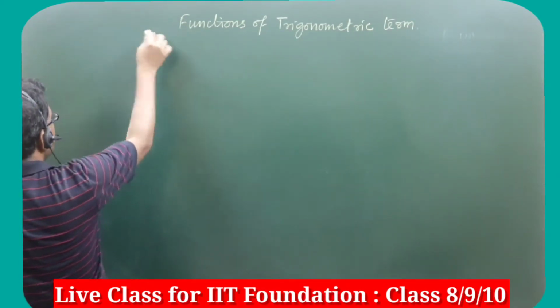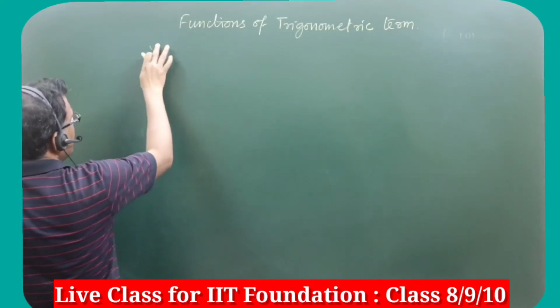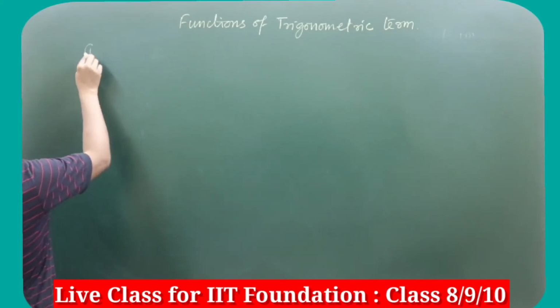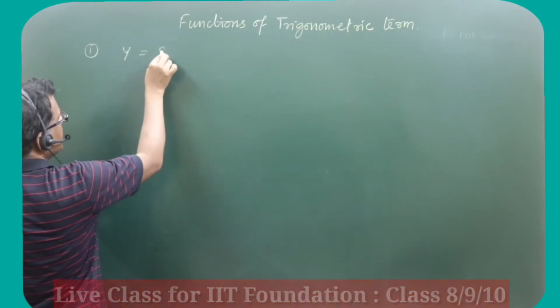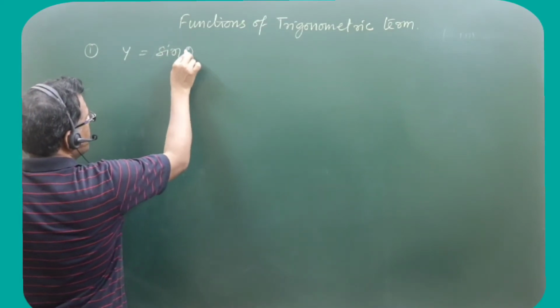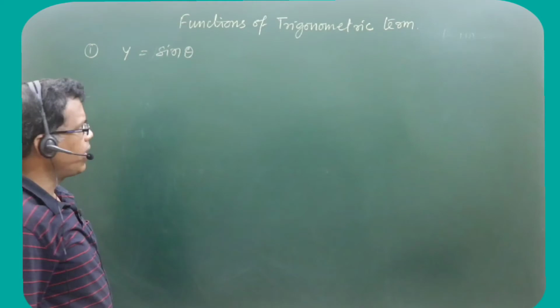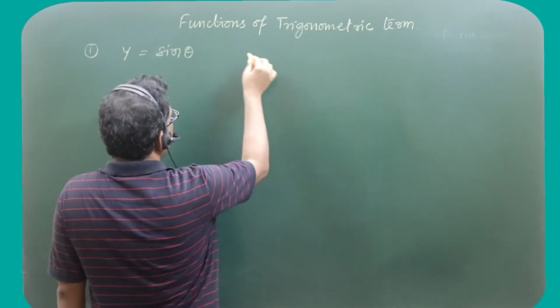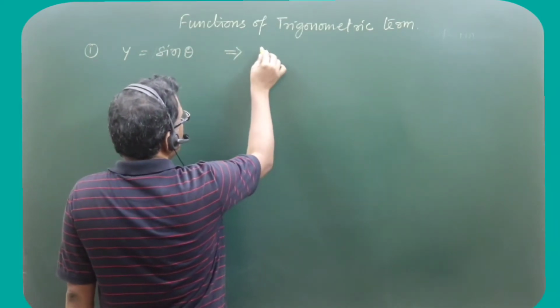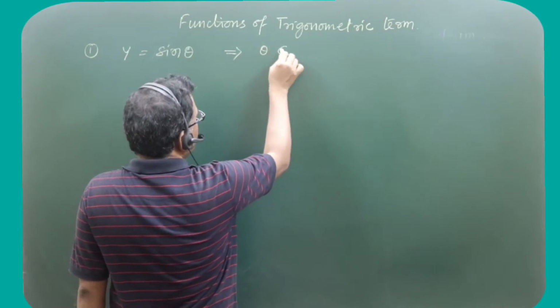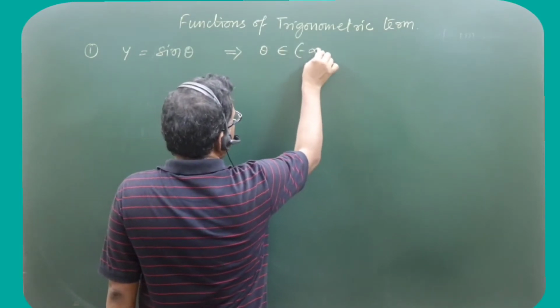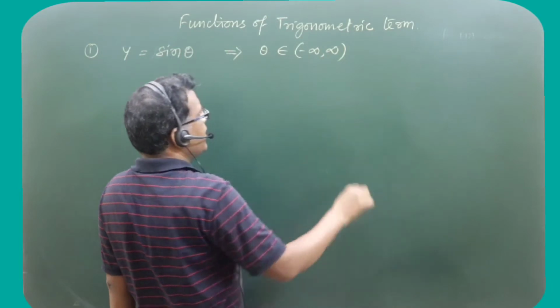So for example, if we talk about the first point, y is equal to sine theta. So here the condition will be, this implies that theta belongs to negative infinity to positive infinity.